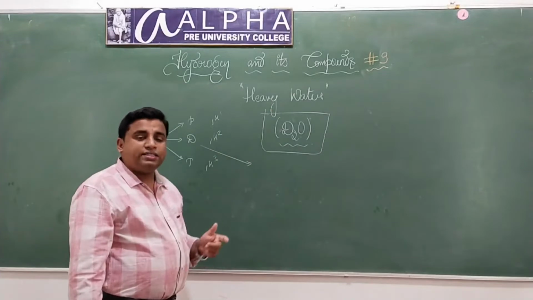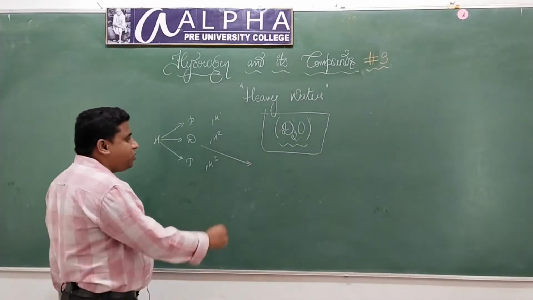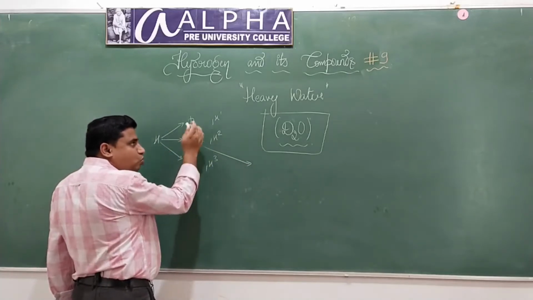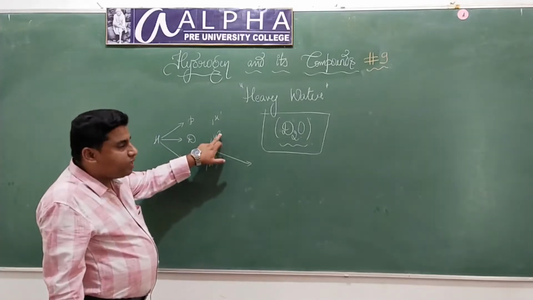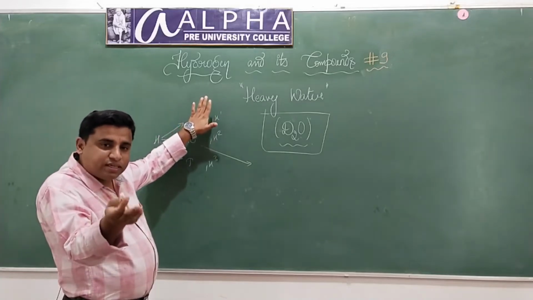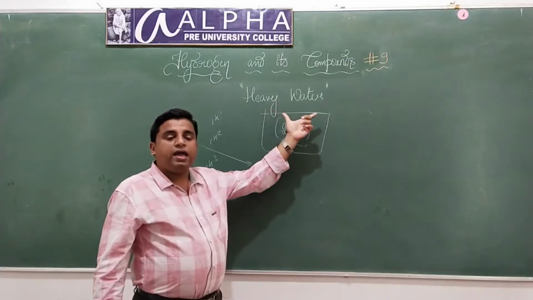Why is it called heavy water? Why not ordinary? Because we know the atomic mass of deuterium is more than that of protium, isn't it? Since the mass is heavy, that is why it is called heavy water.